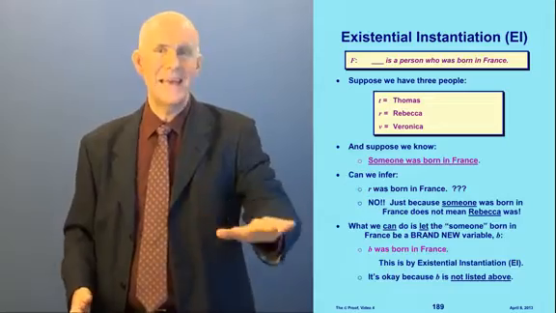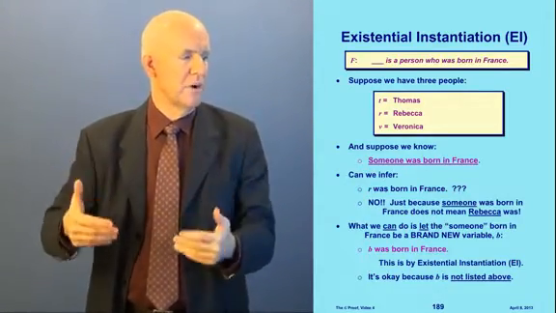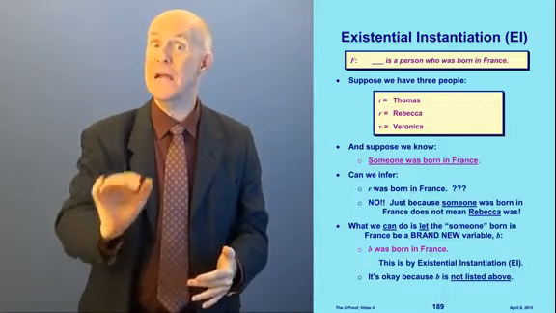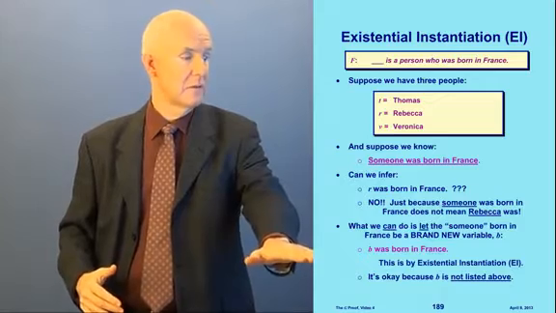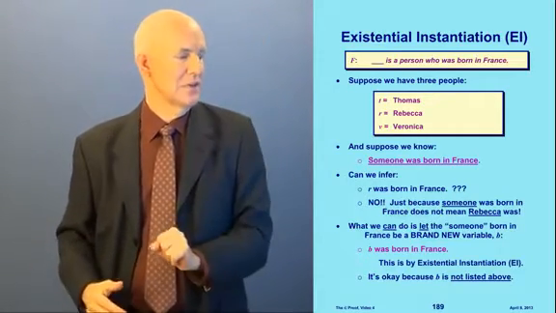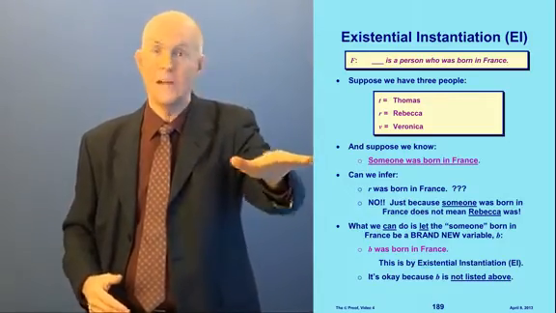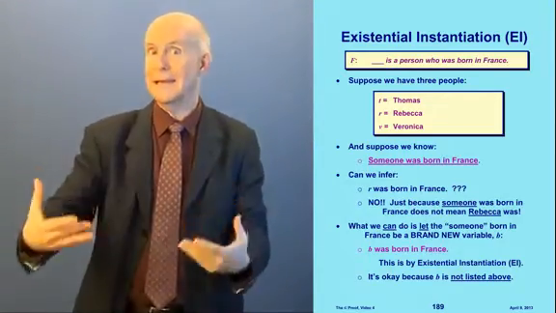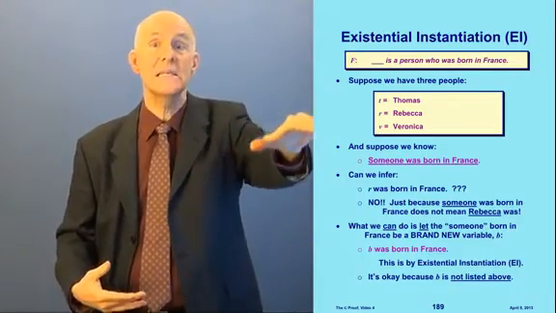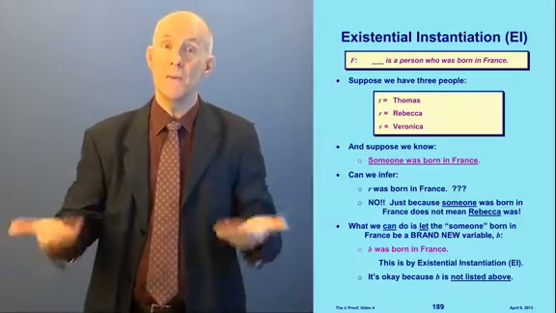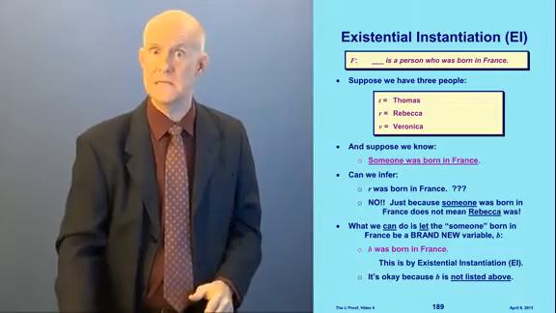But what I can do is let the someone that was born in France be a brand new variable, like B. I can say B was born in France. And this is by existential instantiation. It's an instance of this statement here. I know someone was born in France, so I can let something be it, but it has to be a brand new variable. B is not listed here. I don't have B anywhere there. B's brand new, so it's okay to say, let's let B be someone who was born in France. You see how that works?